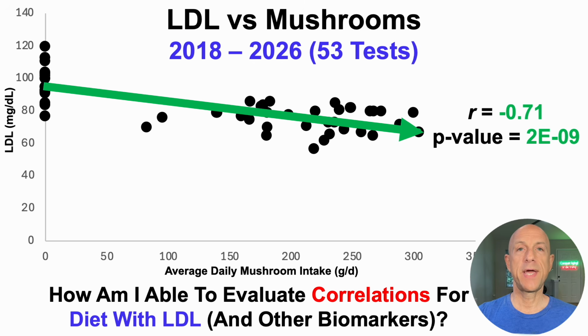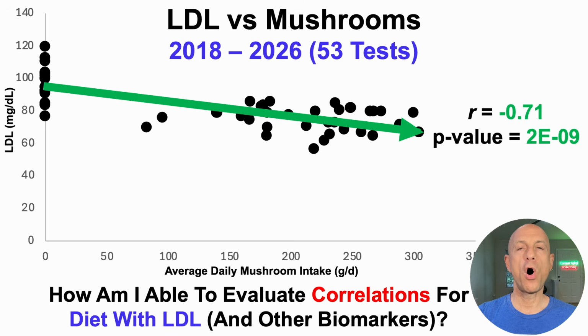And in terms of that correlation, we can see its correlation coefficient is relatively strong. Anything less than negative 0.7 is considered a strong correlation. So it's negative 0.71. So this correlation for mushrooms versus LDL is technically a strong correlation. And we can see that the p-value is less than 0.05 at 2 times 10 to the negative 9th power.